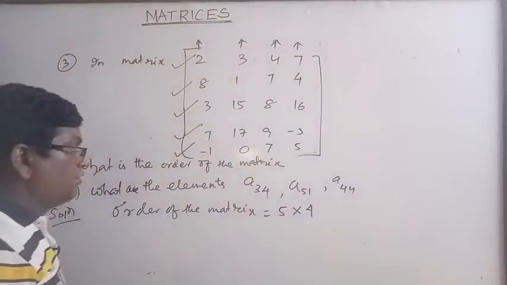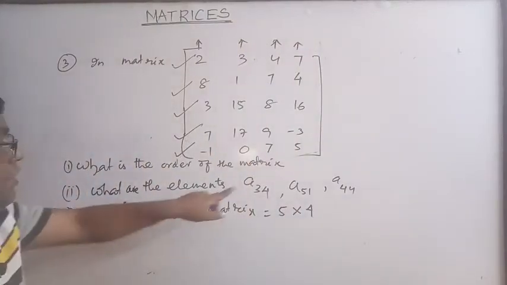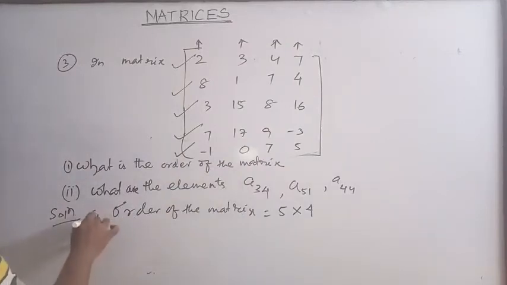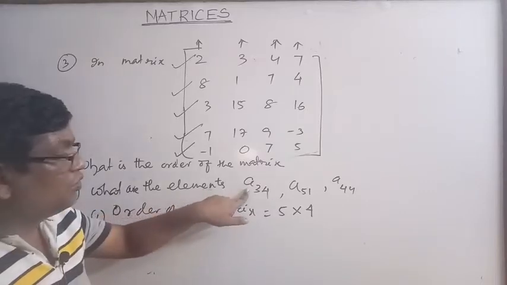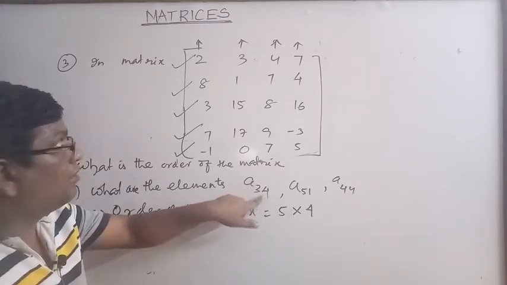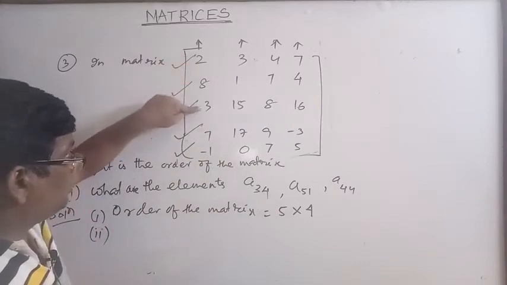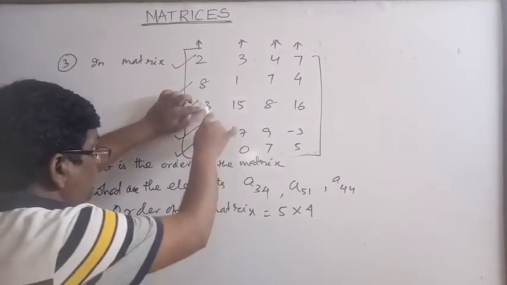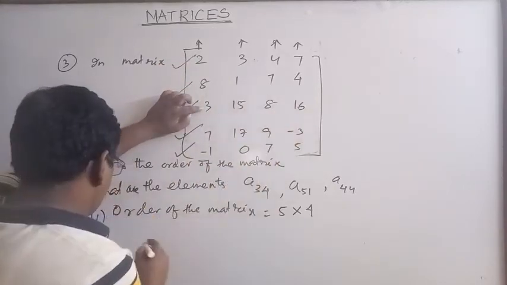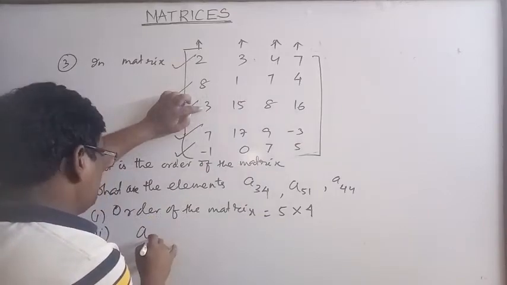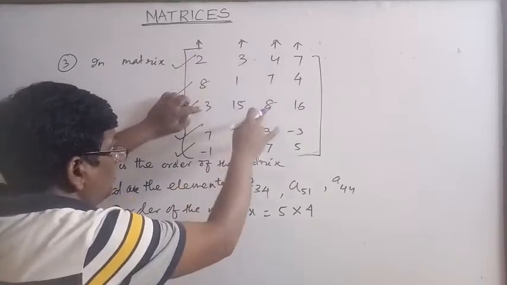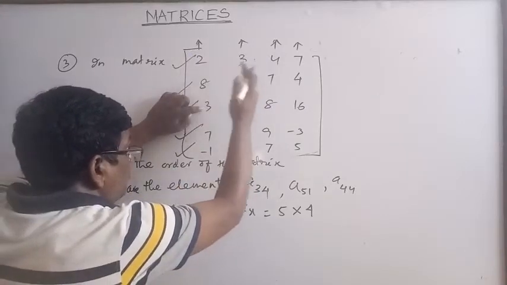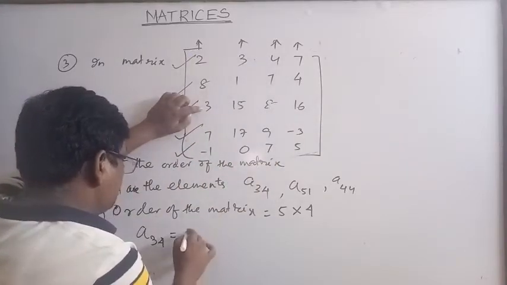Okay. So what is the element A34? What is the element belonging to the third row, fourth column? 1, 2, 3, third row, fourth column 1, 2, 3, 4. So A34 is equal to what? Third row and fourth column: column 1, column 2, column 3, column 4. This is equal to 16.